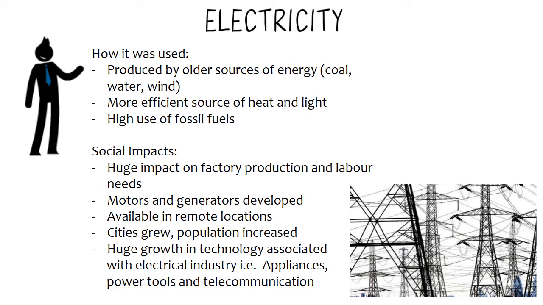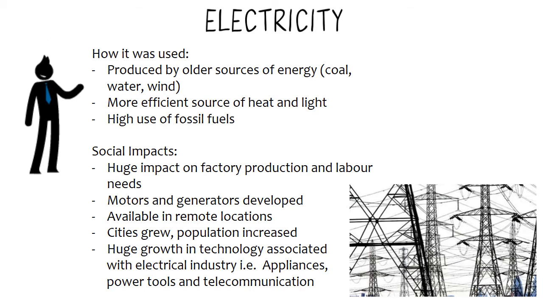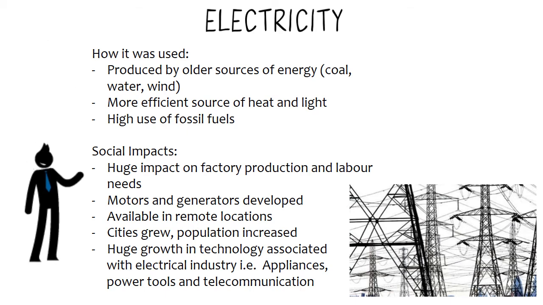By burning coal and other fossil fuels, we get electricity, which is what we heavily rely on today. So it is a more efficient source of heat and light. However, the high use of fossil fuels is damaging our ecosystems and environment, and in turn affecting the earth. So we need to look at the social impacts of this. There's been a huge impact on factory production and labour needs.